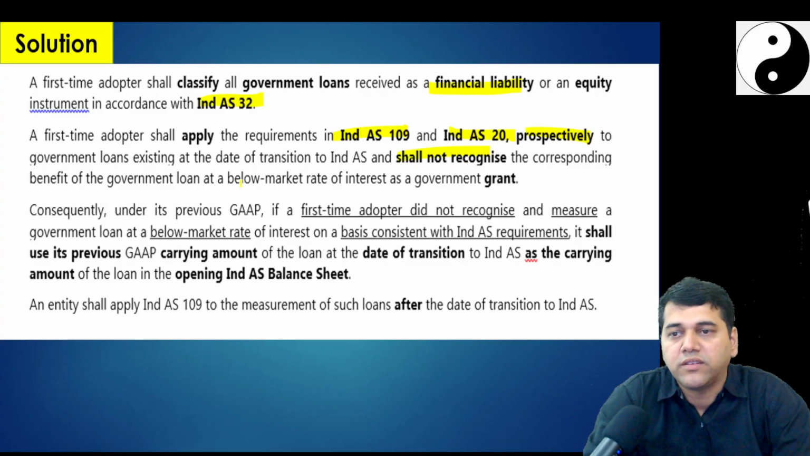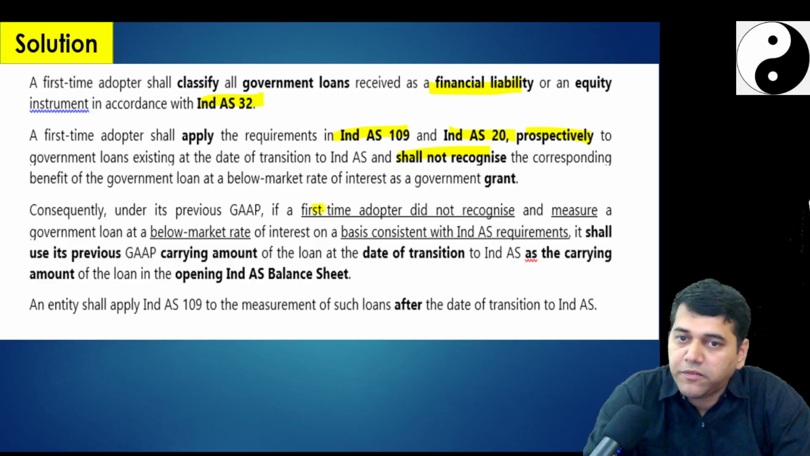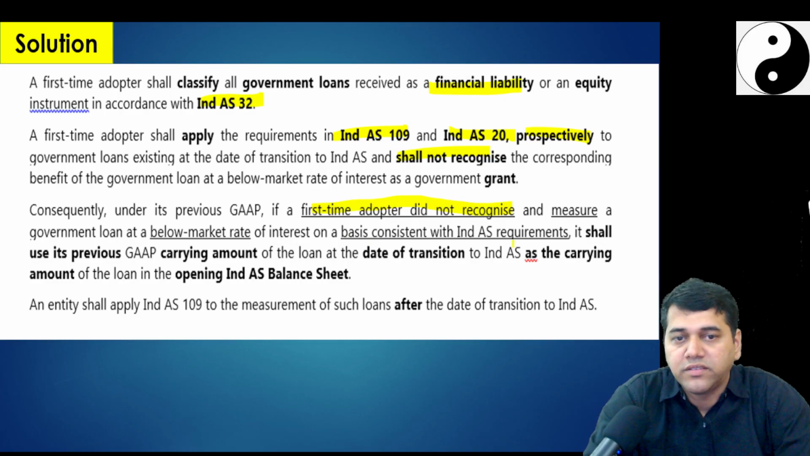And don't recognize the corresponding benefit below the market rate of interest of the government grant. Consequently, under the previous GAAP, if a first-time adopter did not recognize and measure the government loan at a below-market interest rate on a basis consistent with Ind AS requirements, it shall use the previous GAAP carrying amount at the date of transition as the carrying amount of the opening.